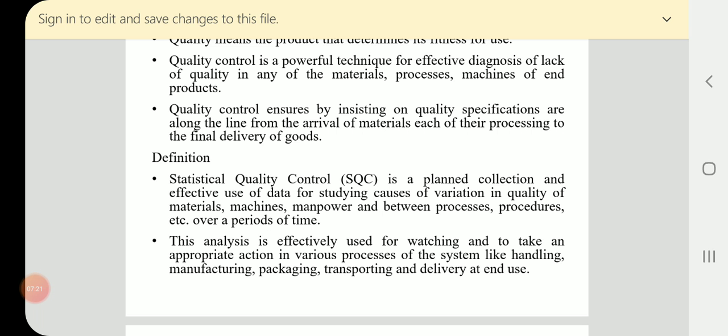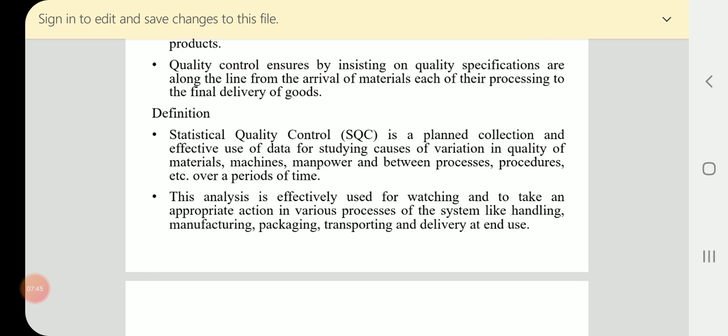Quality control is a powerful technique of diagnosing lack of quality in any one of the materials, processes, machines or end products. Quality control ensures quality specifications along the line from the arrival of materials, their processing, to the final delivery of goods.